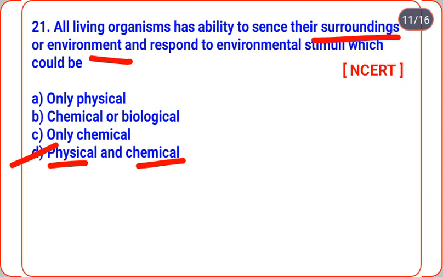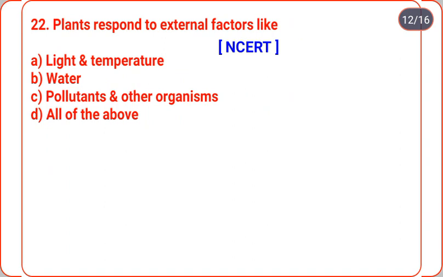Okay, next question number 22. Plants respond to external factors like option A light and temperature, option B water, option C pollutants and other organisms, option D all of the above. Very important question, exactly from the NCERT book.